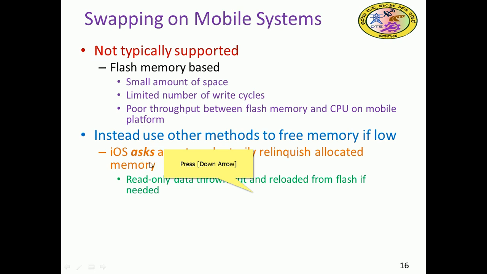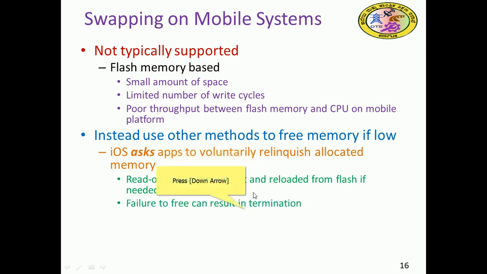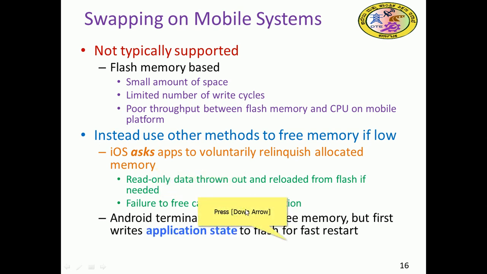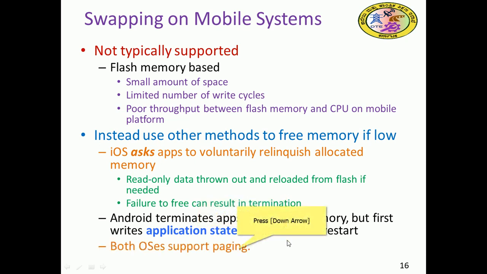Read-only data is thrown out and reloaded from flash if necessary. Failure to free can result in termination. Android terminates apps if free memory is low, but first writes application state to flash for fast restart. So both operating systems support paging.